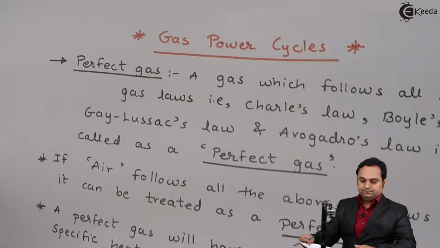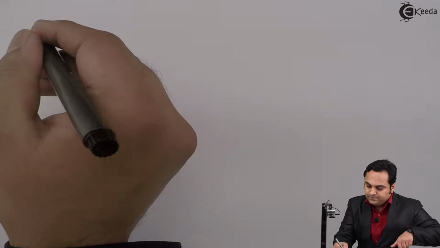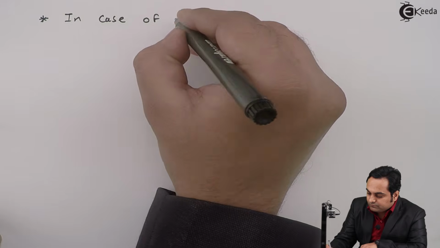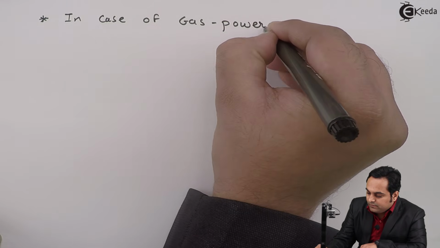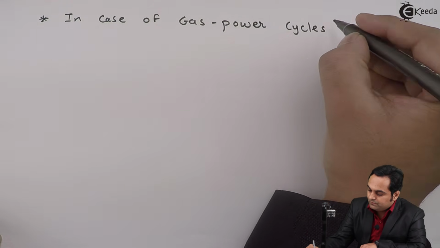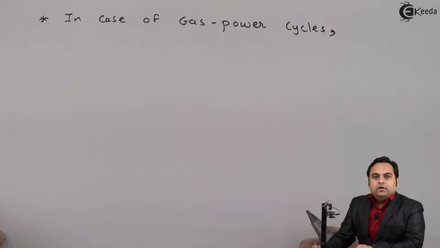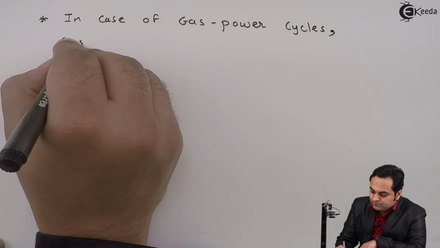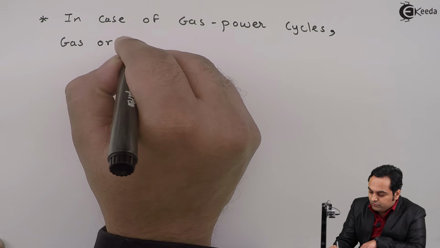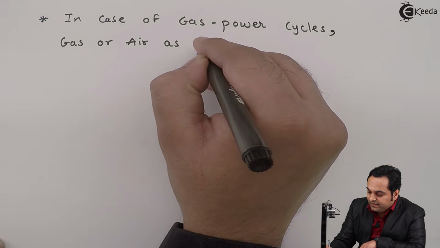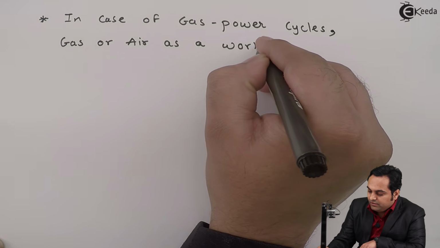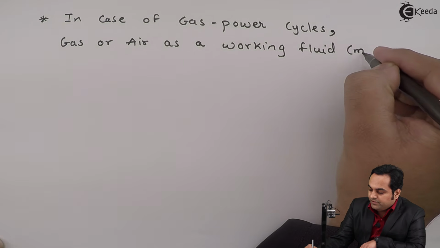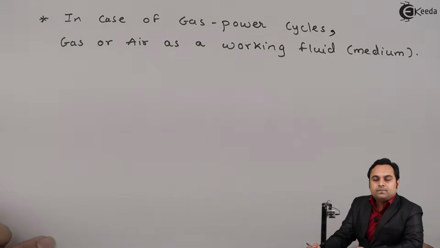I'll write down that in case of gas power cycles, we are using gas, or sometimes we can also call it air, as a working fluid, or we can say working medium.